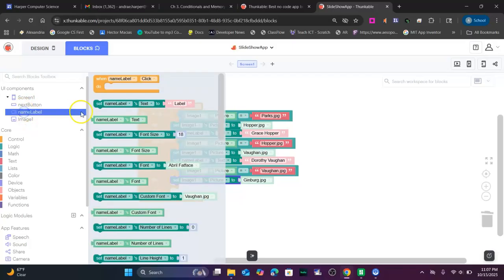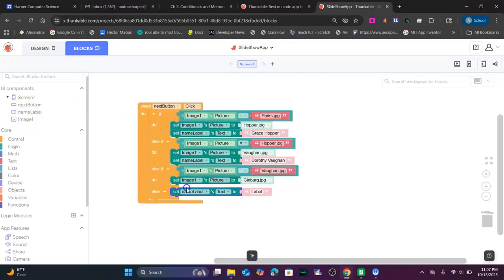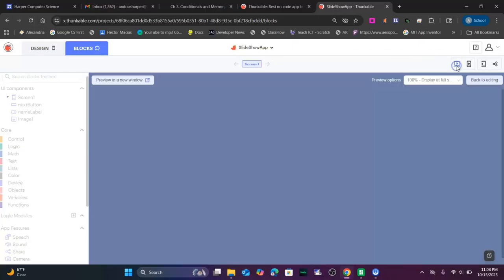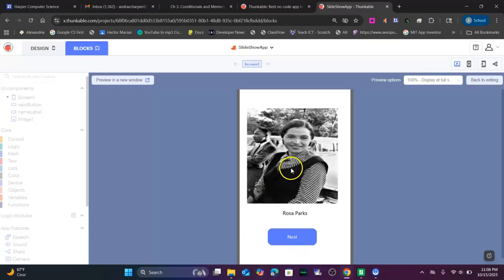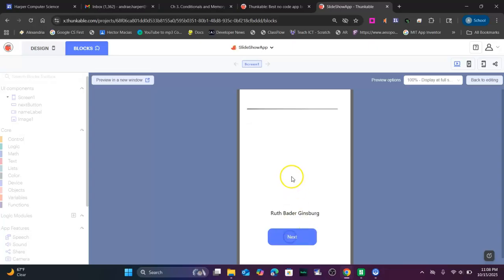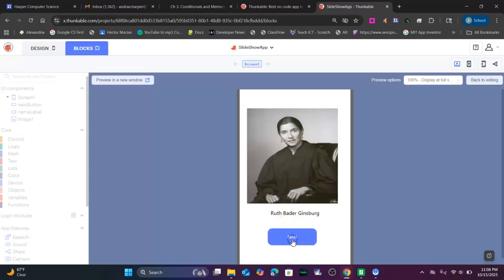And we are going to set our name label to, oops, put that there. And then that should be Ruth Bader Ginsburg, I believe. Ruth Bader, yep, Ginsburg. And so we're going to actually test this just to make sure. So start with Rosa Parks. That's Grace Hopper, Dorothy Vaughn, Ruth Bader Ginsburg. Yep. Notice I hit next though, nothing happens.